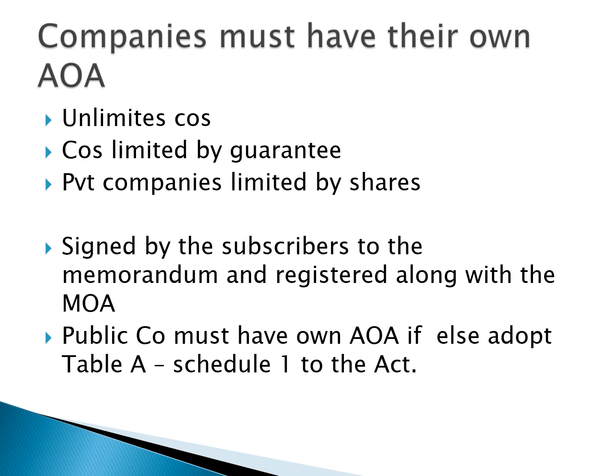Is it compulsory? Now the question will arise: what types of companies should have their own articles? The following types of companies must have their own articles of association: unlimited companies, companies limited by guarantee, and private companies limited by shares.